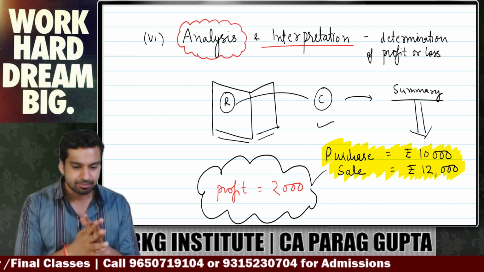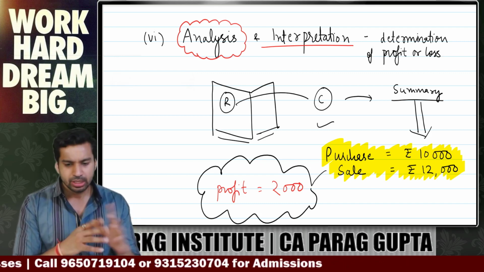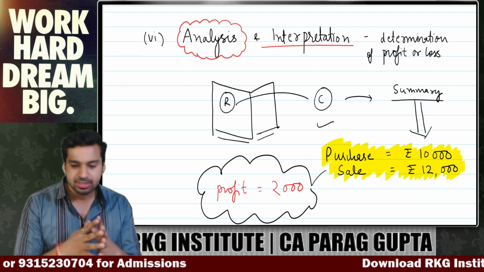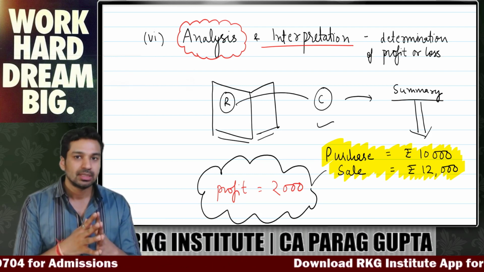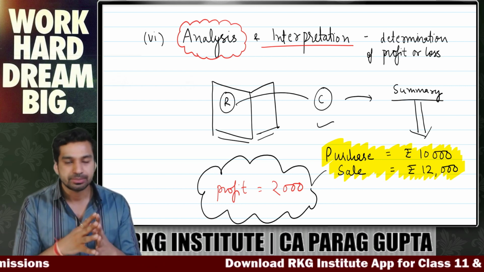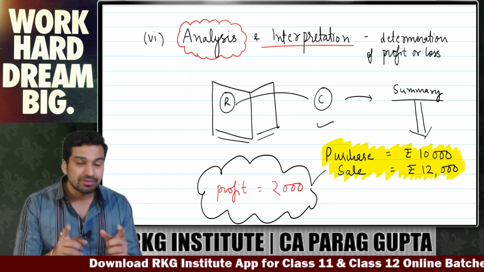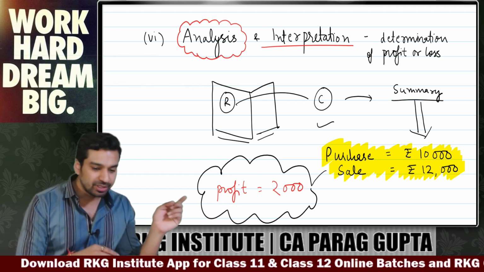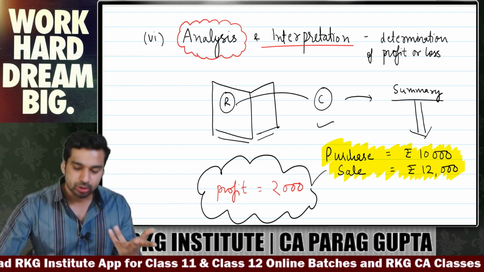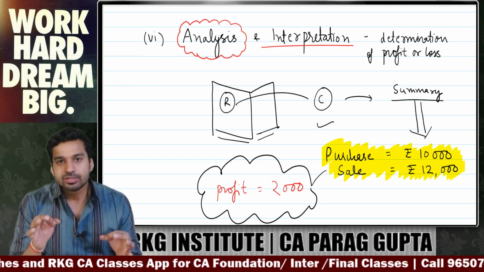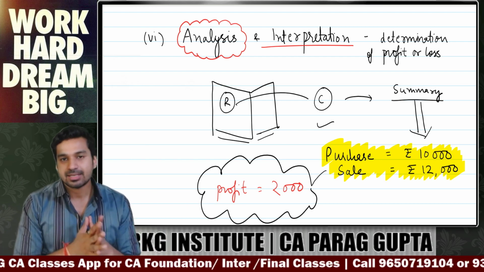Let's put an example. Suppose you purchased something for 10,000 and you sold the same thing for 12,000. Suppose these two things you have recorded. Now you will analyze and derive the result out of it, that we earned a profit of 2,000. So this is analysis. So let's revise till analysis.